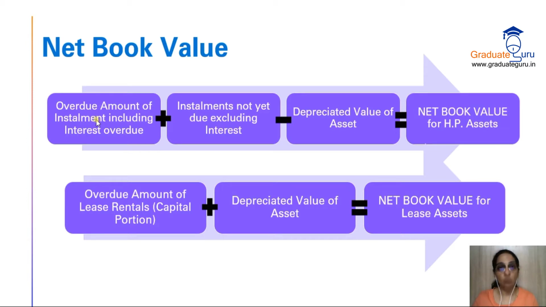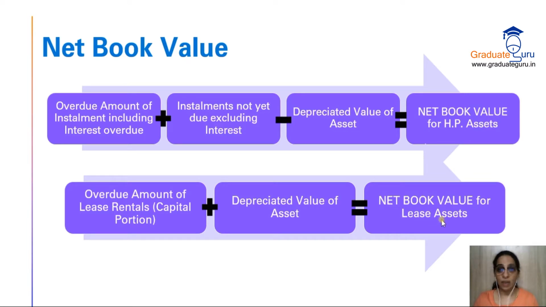So जो भी installment overdue है, that is pay नहीं हुआ है on time, that is called overdue. So that installment first you will take, it could be one installment or it could be more than one. So you will take that installment including the interest in it. Then you add the installments not yet due excluding interest. जो installments अभी तक due नहीं हुए हैं वो add करेंगे, but only the cash price or the principal element. Interest include नहीं करेंगे. And from that you subtract the depreciated value of asset and you get your net book value for hire purchase assets.